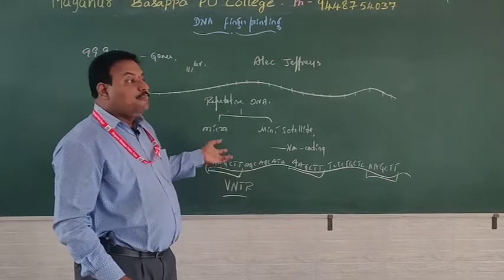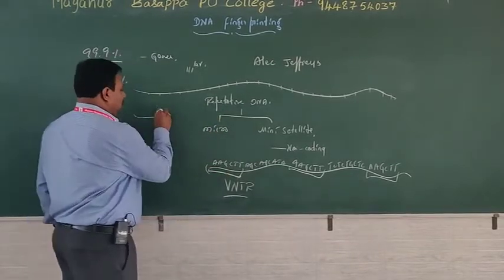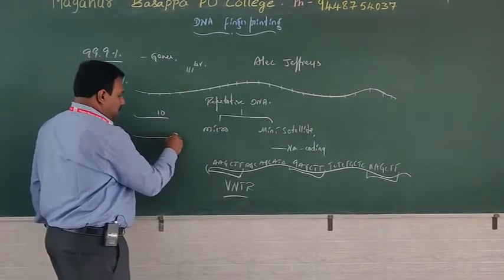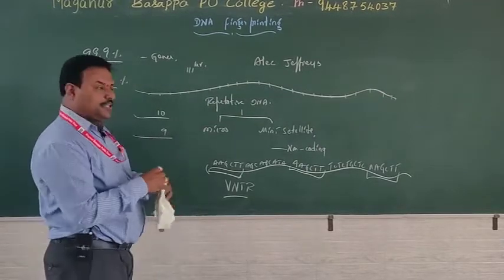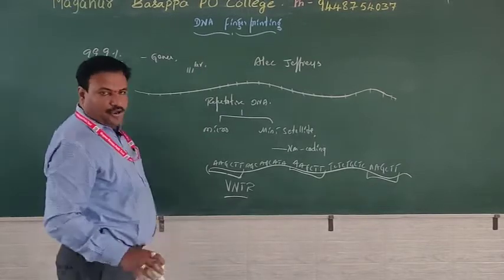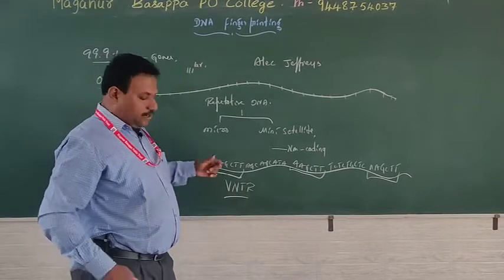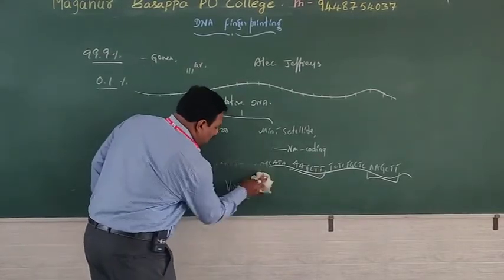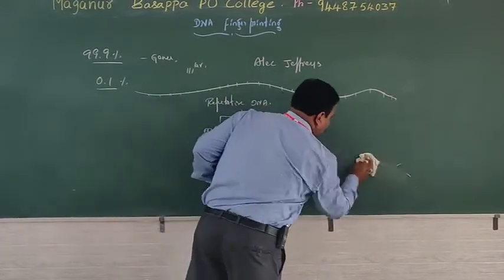The tandem repeats may vary from one person to another. If the father has a VNTR at a particular locus 10 in number, then his son will have 9, or a slight difference will be there. There are no similar VNTRs for individuals, if they are not twins. Based on these repeating units, they identify the individual.